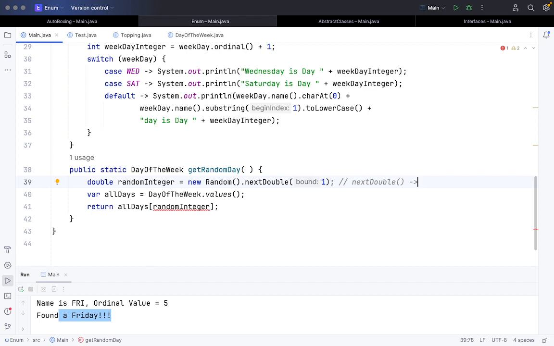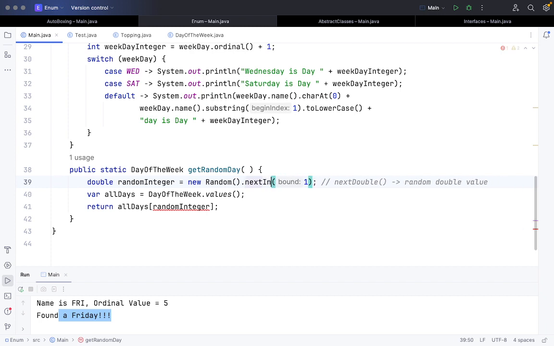Random is a class. What is in the background, I don't know, but if I call the next double function, it will output a random double value. Yes, sir. You have a connection problem.